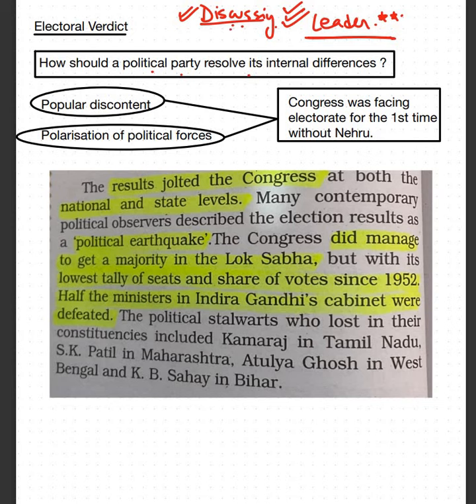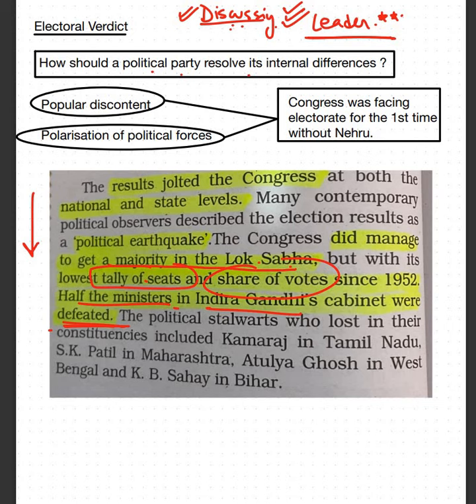Now coming on to the time period when Congress was losing its support amongst the people of the country. So at that time Congress was facing electorate for the first time without Jawaharlal Nehru, and Congress faced popular discontent from the people and polarization of political forces. Not just the citizens were criticizing Congress party, the members of Congress party were also leaving them. Okay, now the Congress did manage to get a majority in Lok Sabha, but the tally of seats was the lowest. जो votes इनको मिले थे वो सबसे कम थे, and half the ministers in Indira Gandhi's cabinet were defeated.